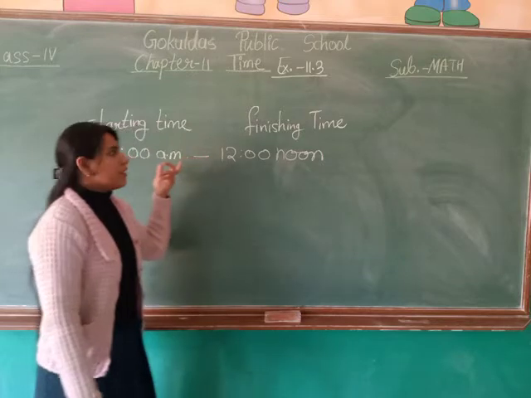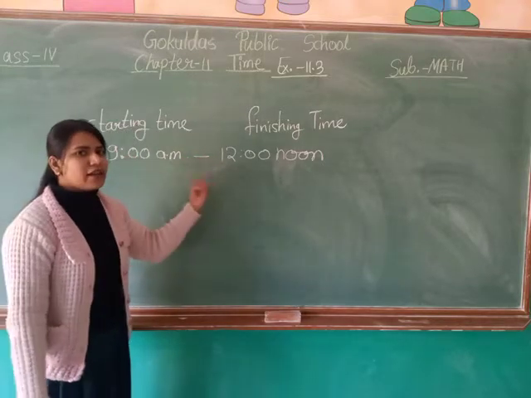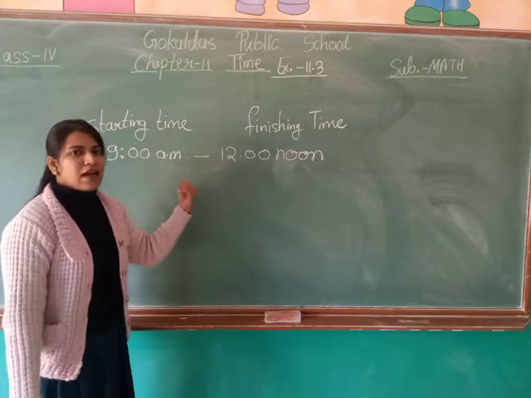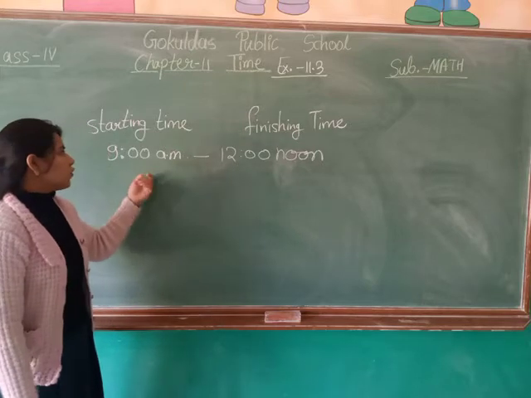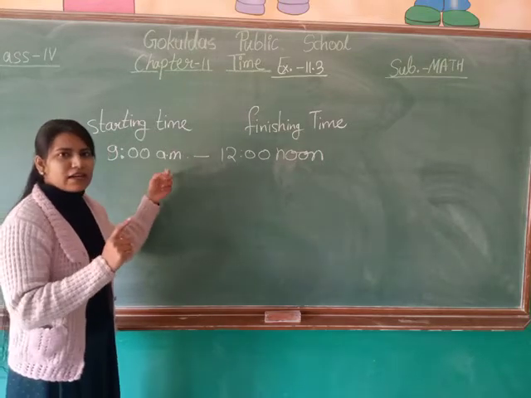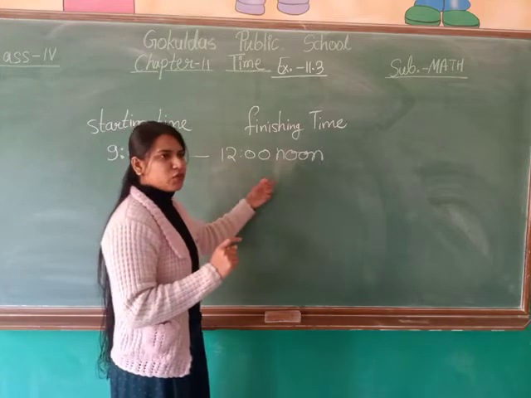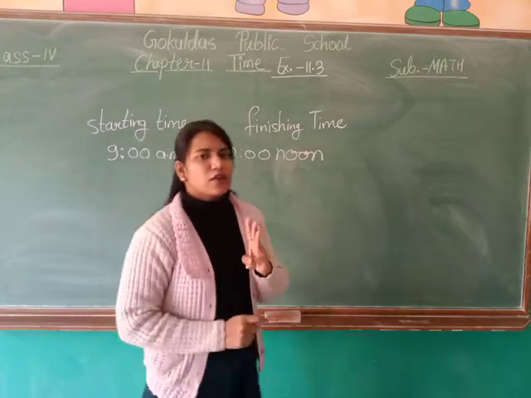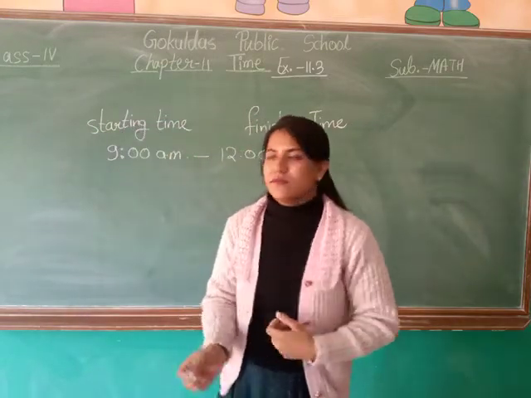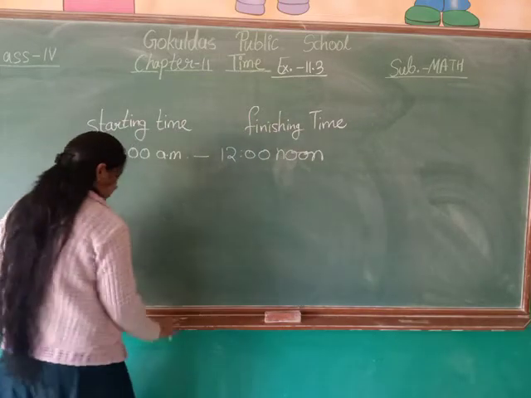If I ask you for how many hours your exam has gone on, so 9 to 10, 1 hour, 10 to 11, 2 hours, and 11 to 12, 3 hours. For a total of 3 hours your exam was conducted.